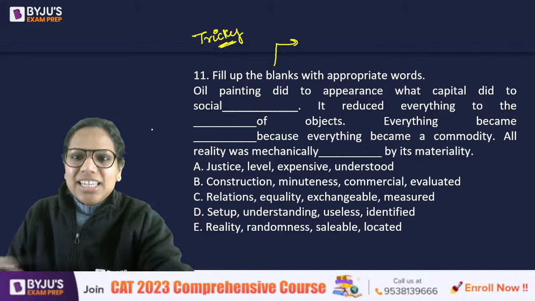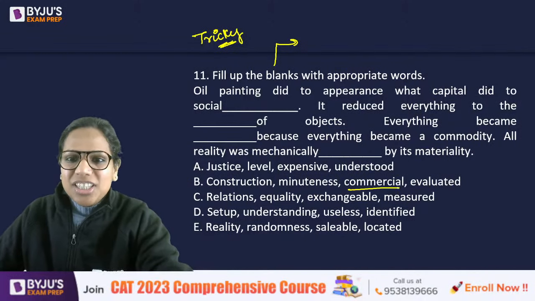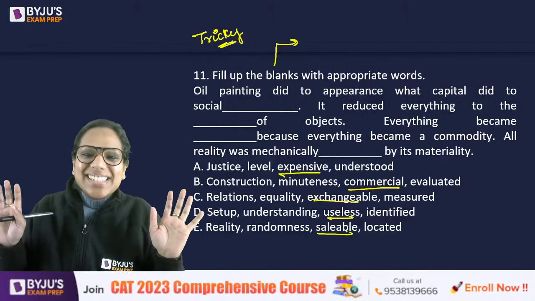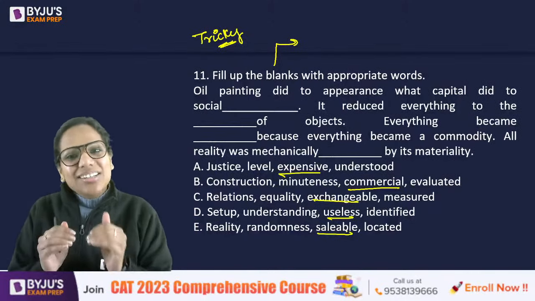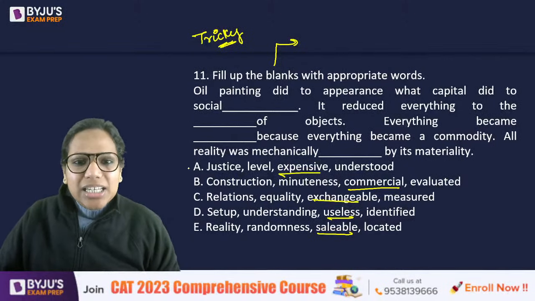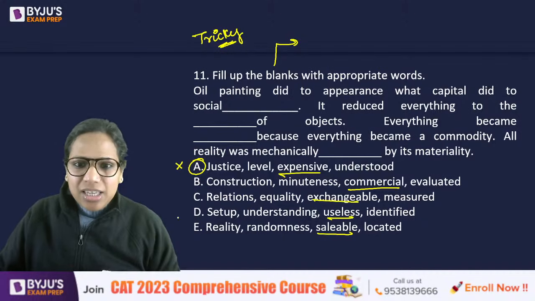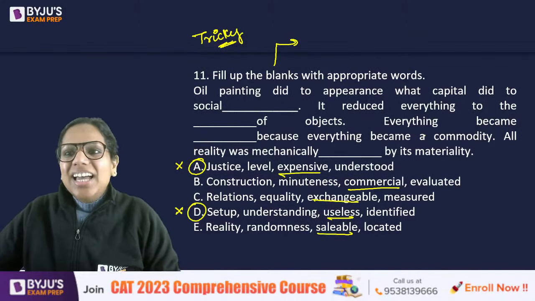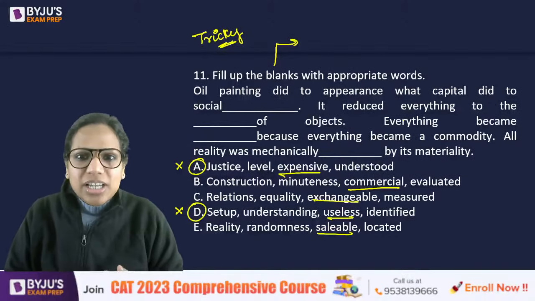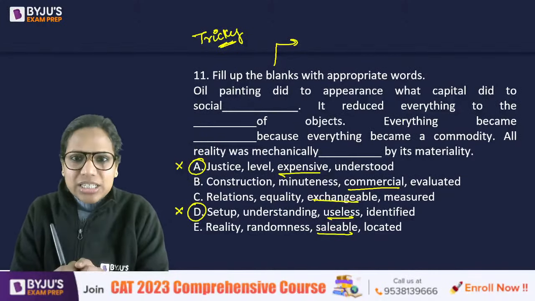Yes. See, I felt in the exam, this was the easiest blank, wasn't it? The third blank was the easiest. So I started elimination using the third blank. And accordingly, I eliminated A and useless. See, it's basically talking about how things became very transactional and how we reduced things to objects, right?